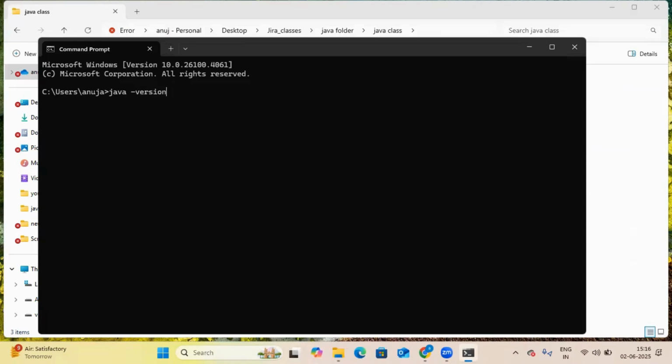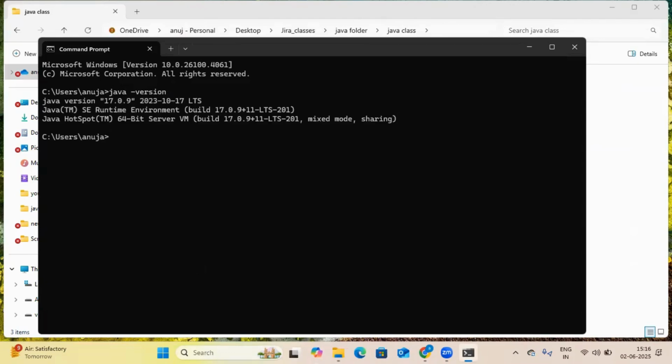Okay. So this is basically a query, which you write here to know which version of Java is installed in your system. Hit enter. So currently in my system, Java version 17.0.9 is installed. Okay. If you do not have any Java, then you will see nothing, or some type of error, or not found.